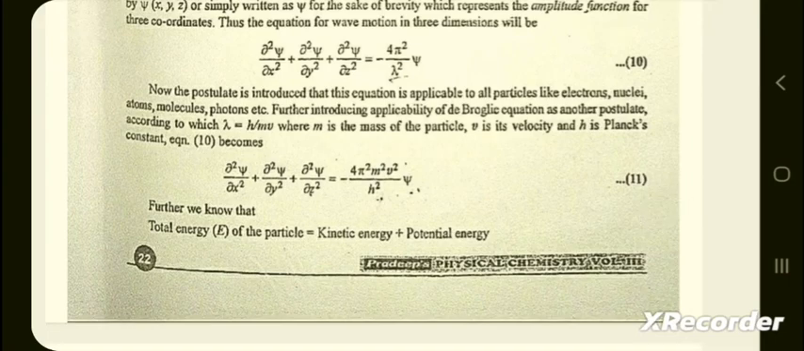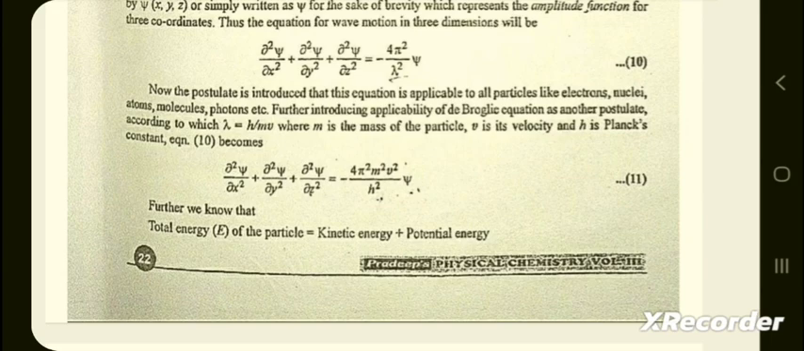Now the postulate is introduced that this equation is applicable to all particles like electron, nuclei, atom, molecule, photon, etc. Further introducing the applicability of de Broglie equation as another postulate, according to which lambda is equal to h by mv, where m is the mass of the particle, v is the velocity and h is the Planck constant.